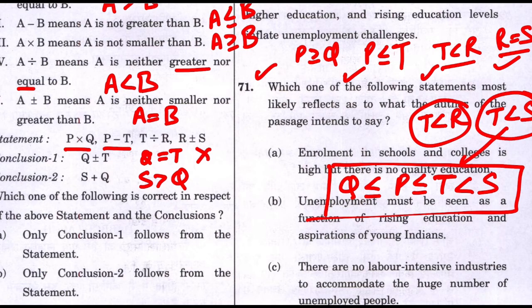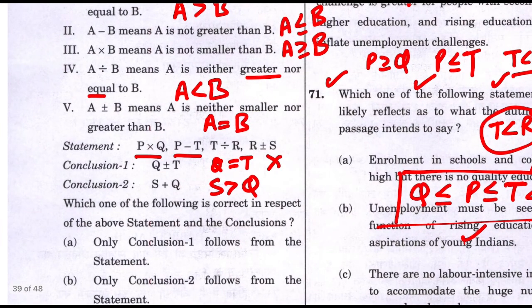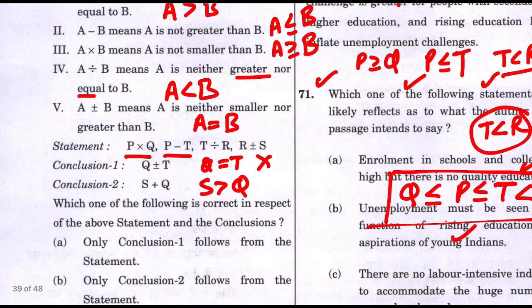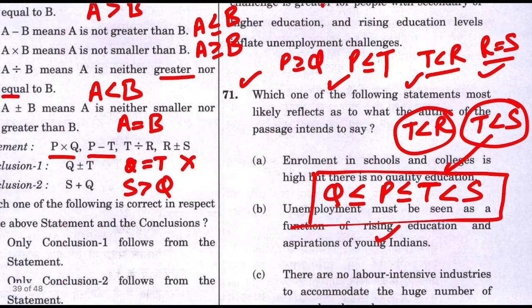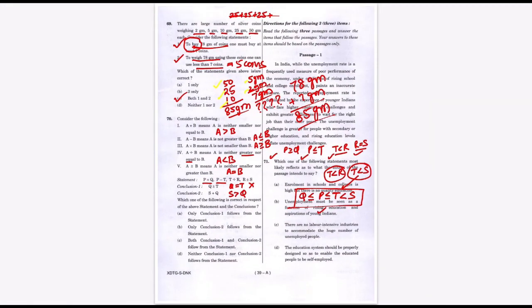S is greater than Q. We can see S is surely greater than Q. So we can say that conclusion number 1 is not possible, but conclusion number 2 is possible. I hope you're able to understand. Conclusion number 2 is right. Conclusion number 1 is wrong.